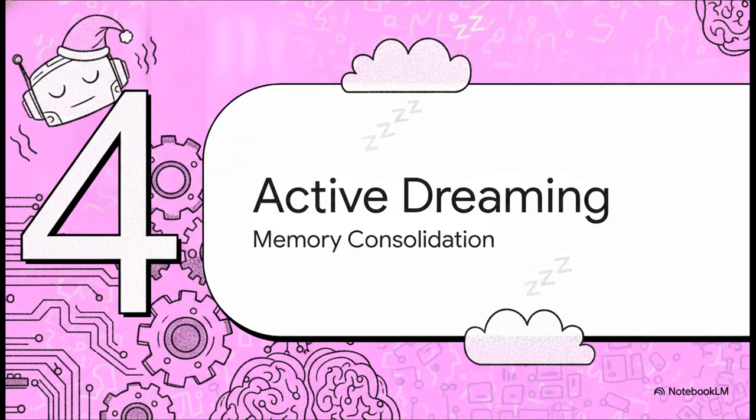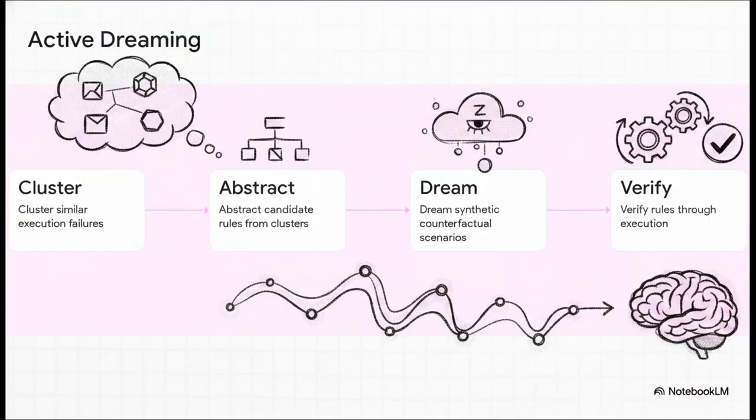Number 4. Active dreaming and consolidation. This is where it gets wild, drawing straight from human biology. Because yes, autonomous AI agents actually need to sleep too. Here's how an agent actually learns overnight during downtime.